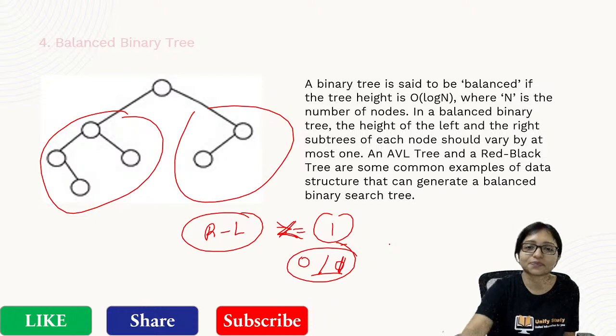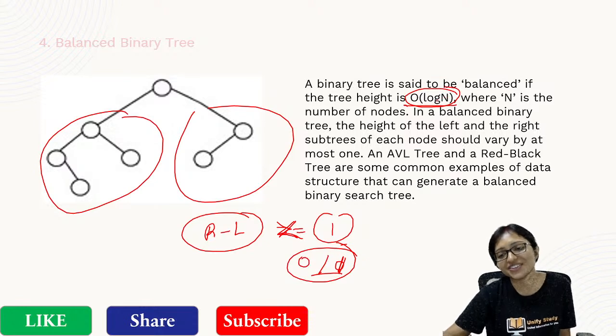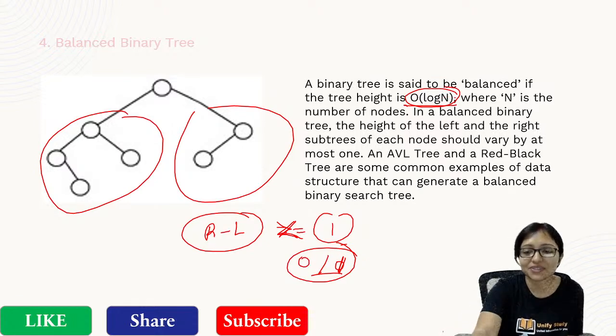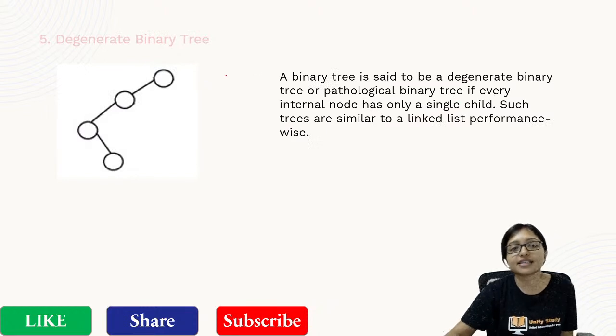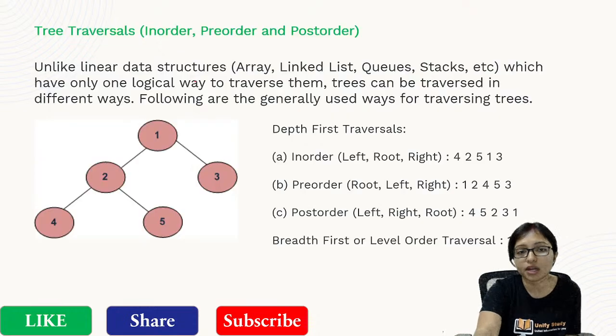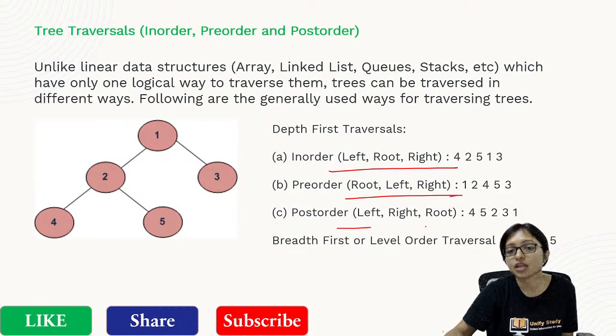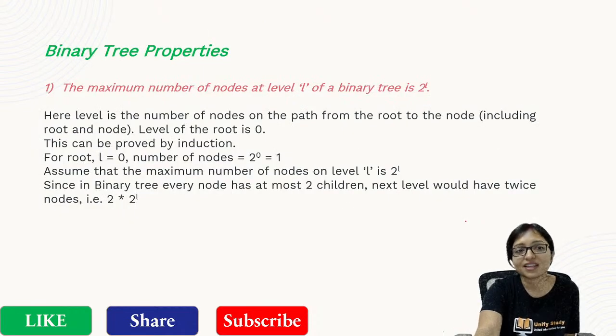Okay, all of you. So here the height will be log n, balanced is order log n. And here is the degenerated binary tree, this is called the degenerated binary tree. In-order, pre-order traversal: left root right, root left right, left right root. Now binary tree properties, these are some binary tree properties.